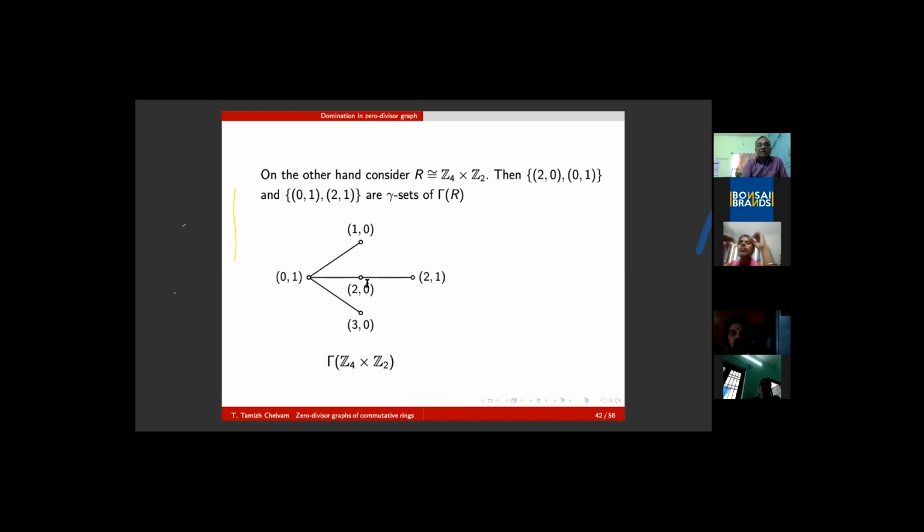One dominating set is this and this. Another dominating set is this and this: (2,0), (0,1), and (2,0), (0,1), and (0,1), (2,1). These are the two dominating sets of this one. So we wanted to have, in general, the domination number of this one.